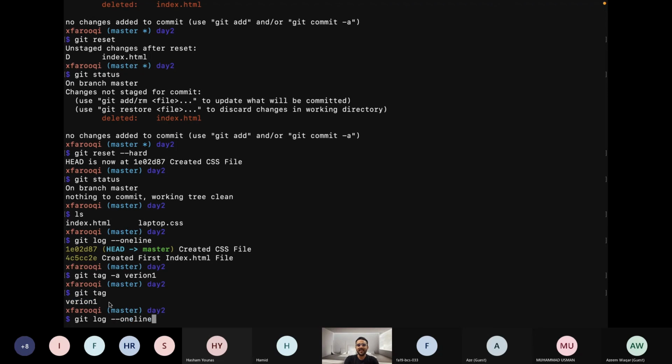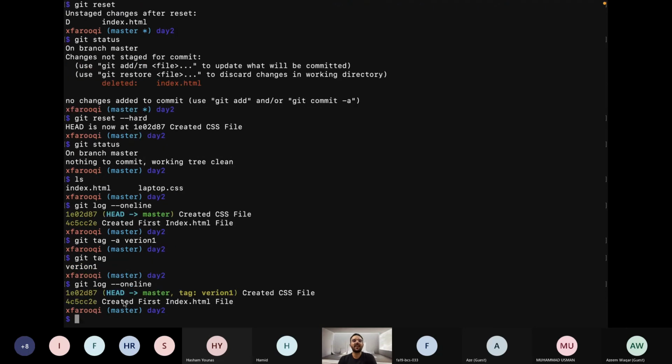So let's run git one line again. There's one little change that will occur here. Right now, in this git one line, head is pointing to master. After creating the tag, if I hit the one line command again, you can see that along with the master branch, it is now emphasizing that there is a tag of version 1 at this commit, created CSS file. That means the CSS file is kind of important. That's why we have our tag at this particular commit.